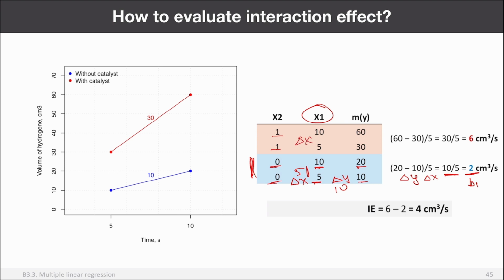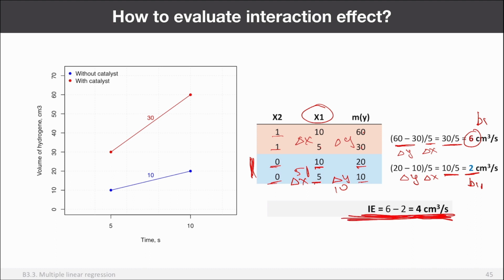So the delta x, it's still 10 minus 5, and delta y will be 60 minus 30, right? So this is delta y. This is delta x, and the slope, it's a ratio of these two deltas, and this is 6. You can see this is B1 if you have a catalyst, and this is B1 if you don't have a catalyst. So adding catalyst changes the coefficient for the time, right? So it makes the slope like 3 times larger, or by 4 cubic centimeters per second larger, right? So this is exactly the interaction effect.